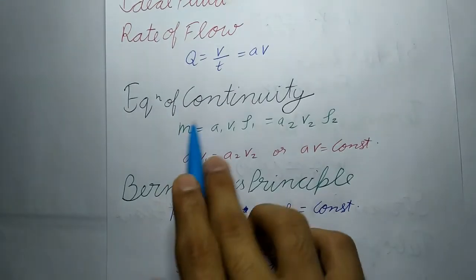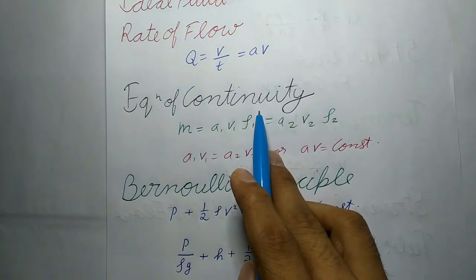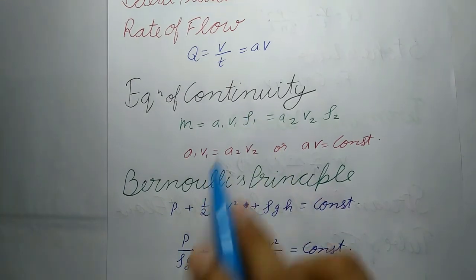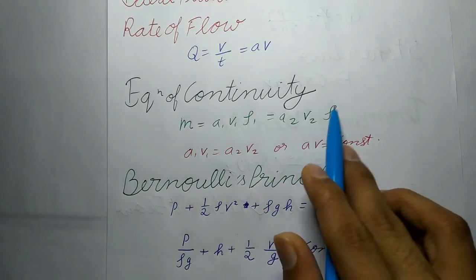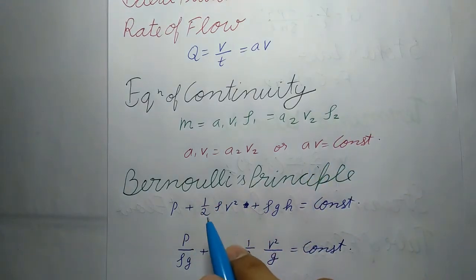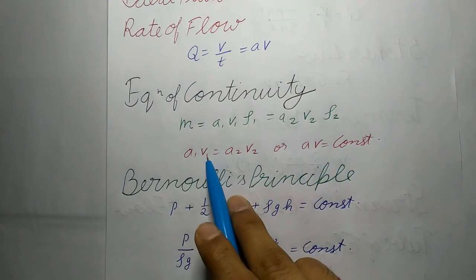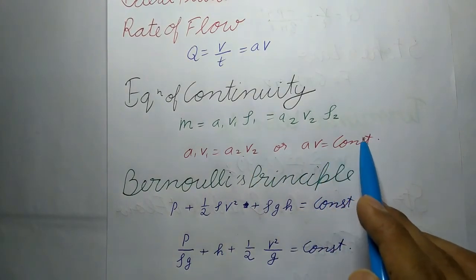Now next is equation of continuity. If there is no source or sink of the fluid along the length of the pipe, the mass of the fluid crossing any section of the pipe per second is always constant. So m equals A1 v1 rho 1, which equals A2 v2 rho 2. It is called equation of continuity. For an incompressible liquid, rho1 equals rho2, then A1 V1 equals A2 V2, or we can say AV equals a constant.